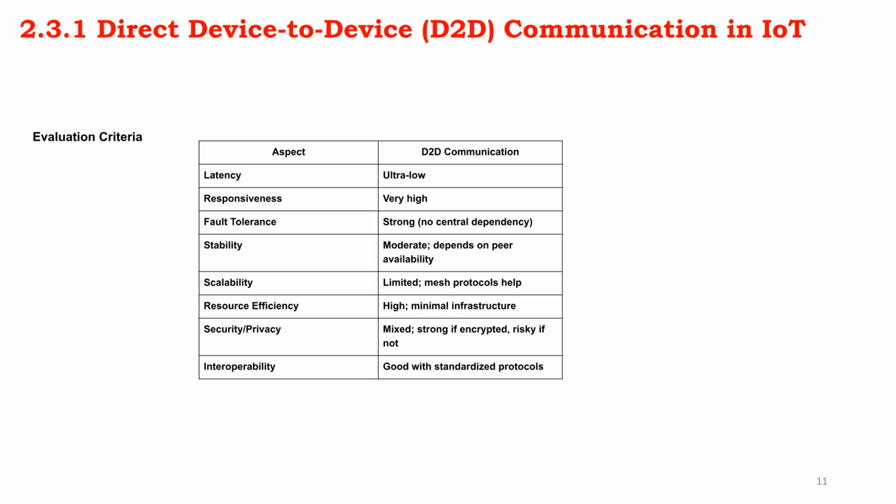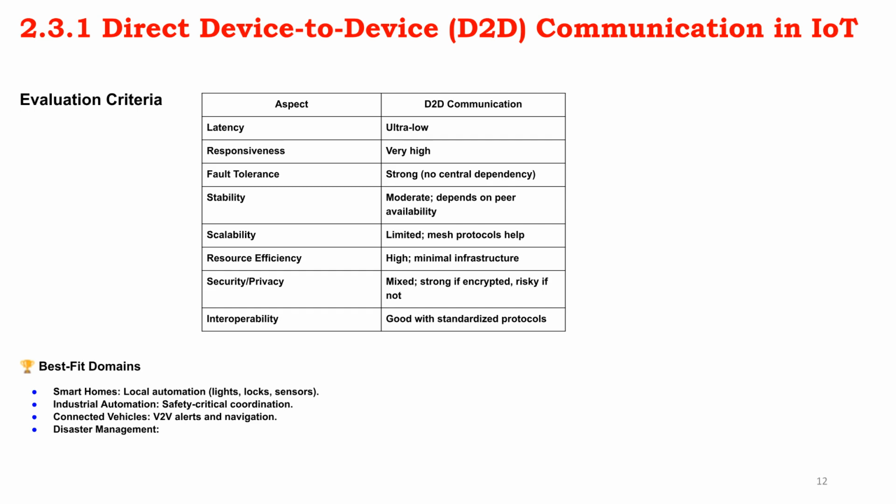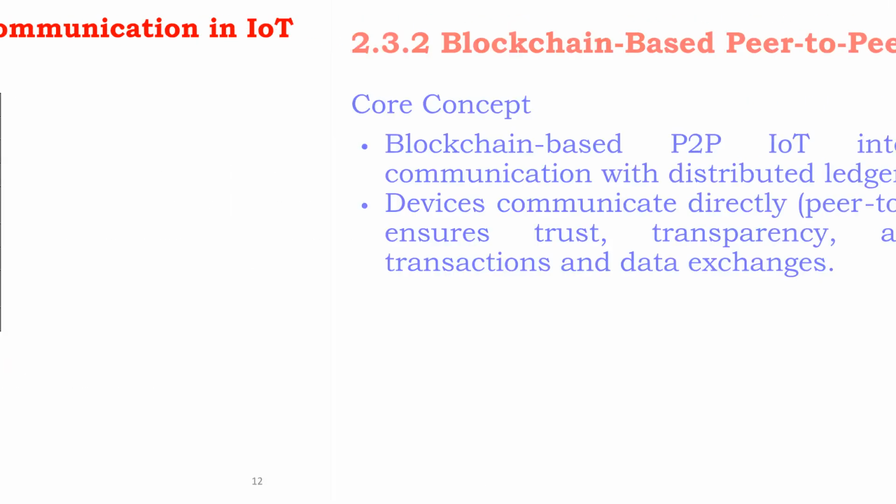The evaluation criteria for D2D communication show ultra-low latency and very high responsiveness. Fault tolerance is strong, stability is moderate, and scalability is limited. Resource efficiency is high, and interoperability is good with standardized protocols. D2D communication is best suited for domains requiring local automation, such as smart homes, industrial automation for safety-critical coordination, connected vehicles for V2V alerts, and disaster management.